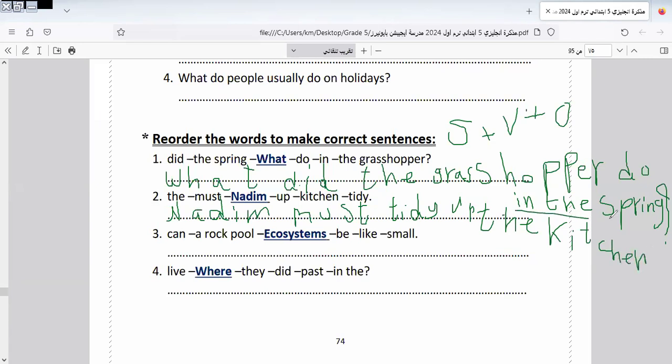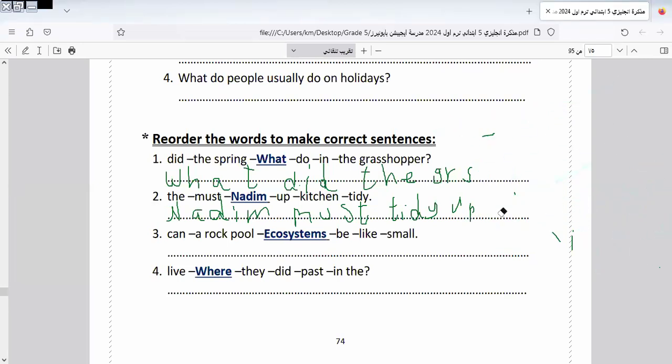I make a line here to separate the previous sentence from the sentence that I write here. I separate the two sentences from each other. What did the grasshopper do in the spring? The next sentence is Nadim must tidy up the kitchen, and I put a full stop at the end of the sentence. Let's go to another item in this unit.